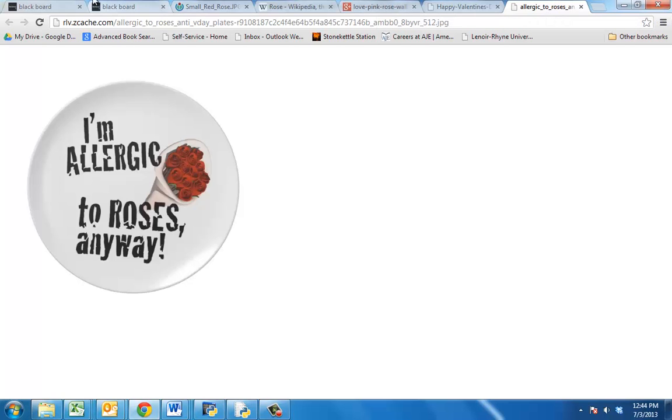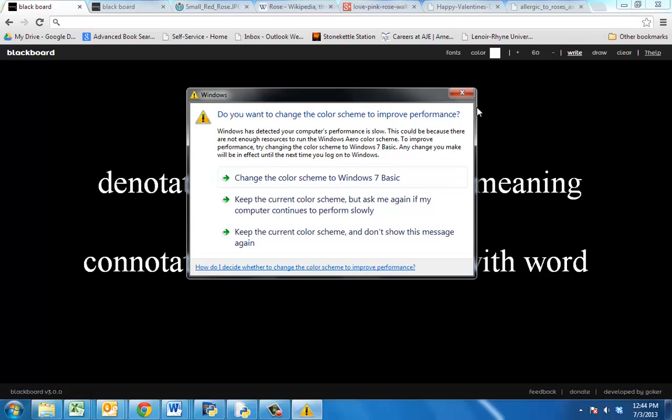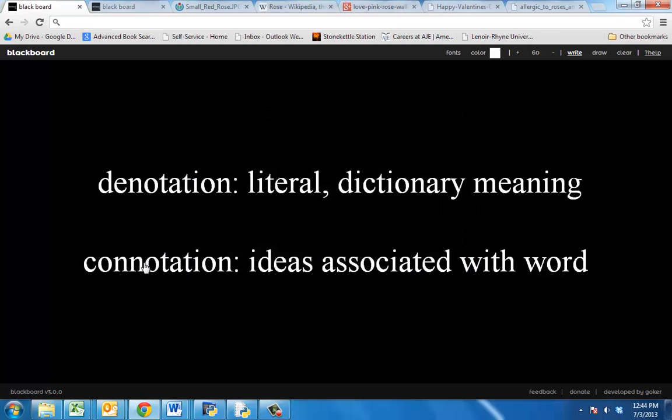So to recap, denotation, the literal meaning of the word; connotation, the ideas associated with that word. These are going to be pretty important in figuring out the meaning of a poem, to keep in mind particularly the connotations, because poets are constantly playing with that idea and expecting you to be doing the same. So give some thought to that as you're reading.